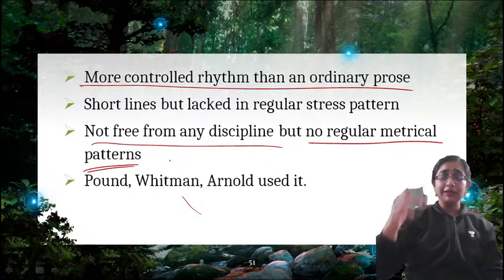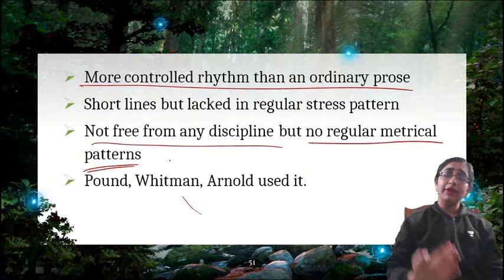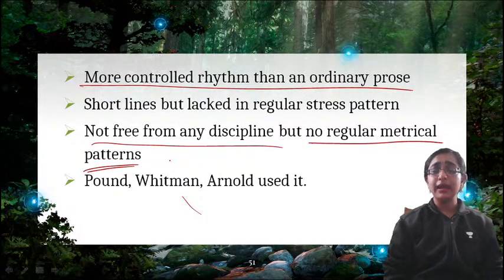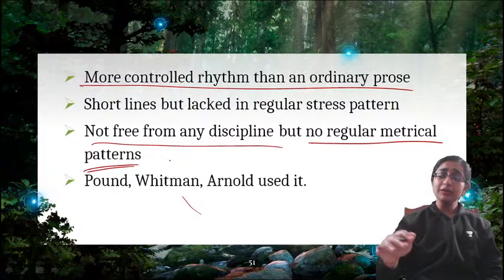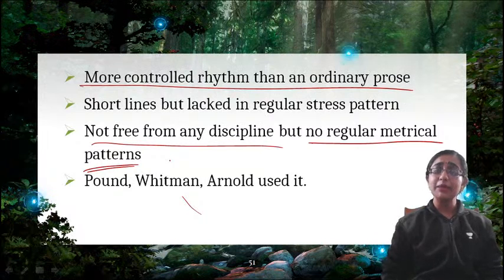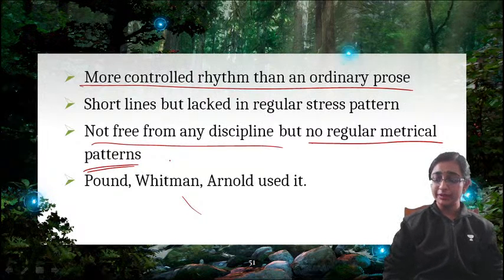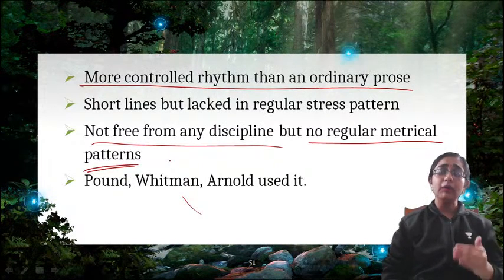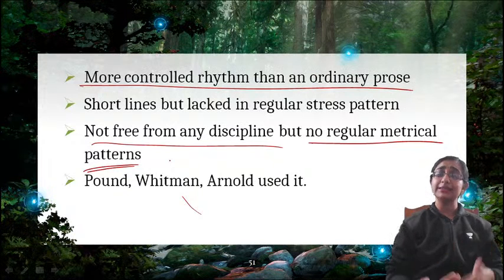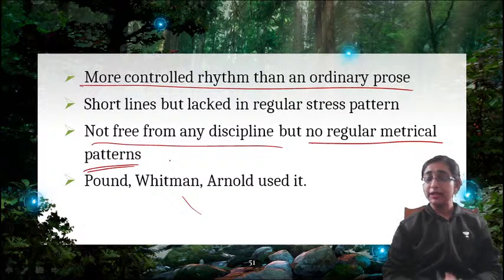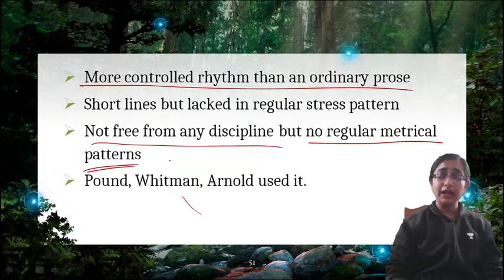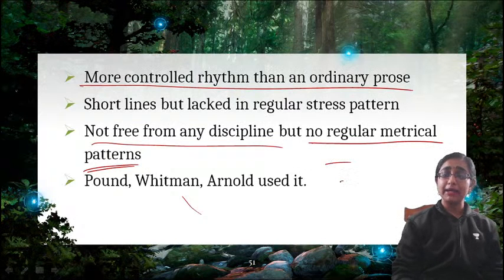So if you read a free verse poem, you will often find that it appears that you are reading an ordinary prose. Okay, but this is not exactly the same as prose. There is some kind of rhythm. So you can only understand the rhythm when we understand the meaning of the poem. So that is the example of free verse. Now there are no rhyming words like bat, cat, rat.